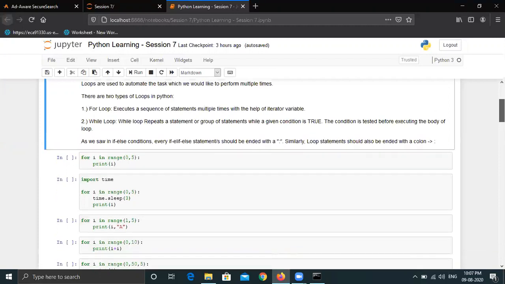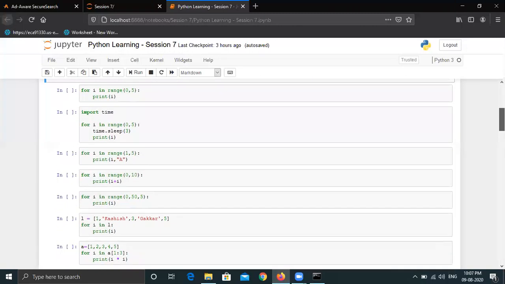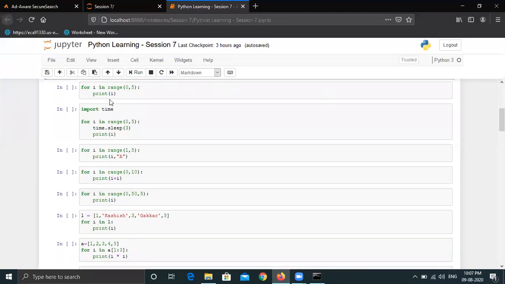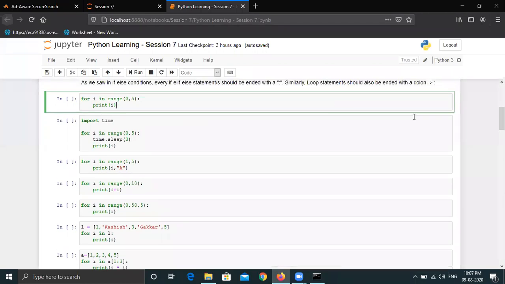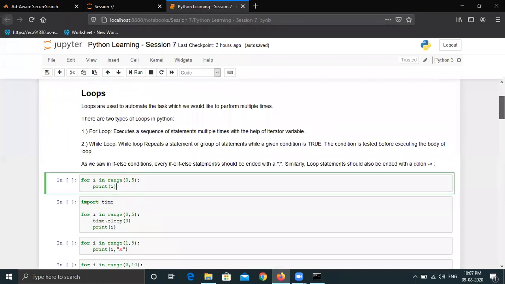And just like in if-else conditions, where we did the indentation under the if condition, similarly in loops also we will indent, so that Python understands this statement comes under the for loop. Okay. So now the first example is, or is there any question in the theory?